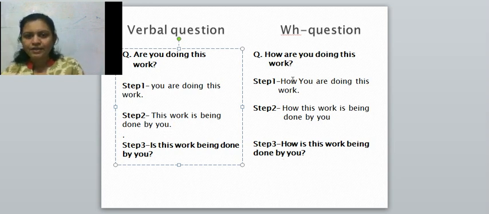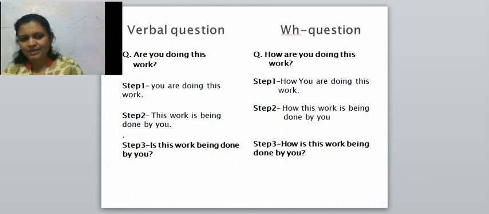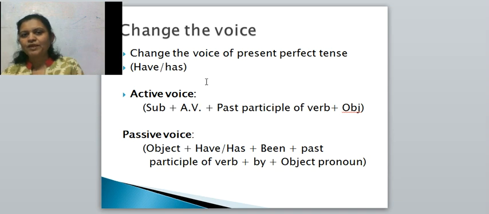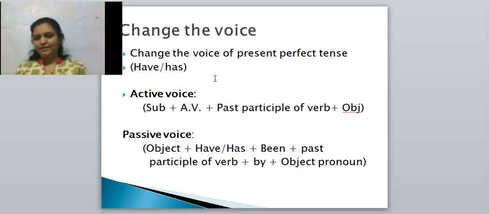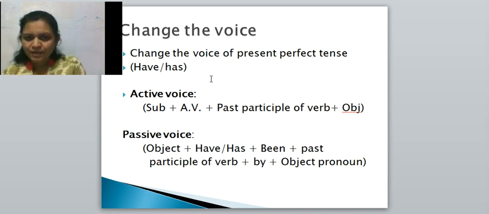Understood? And here what is there? Children, we have seen all types of sentences of the present continuous tense. Now I am going to take the present perfect tense also. See, here I have written have, has, because have and has, these both auxiliary verbs are used in present perfect tense.